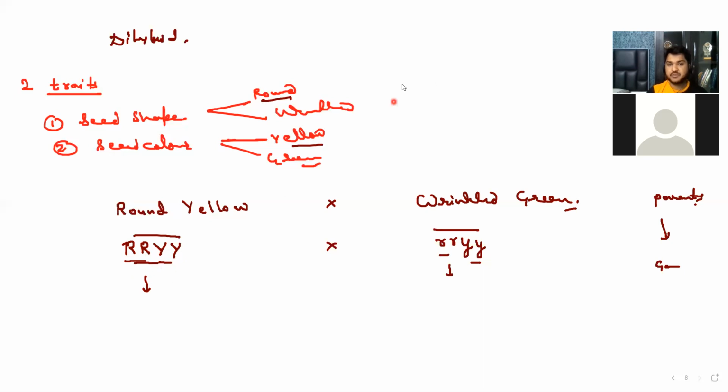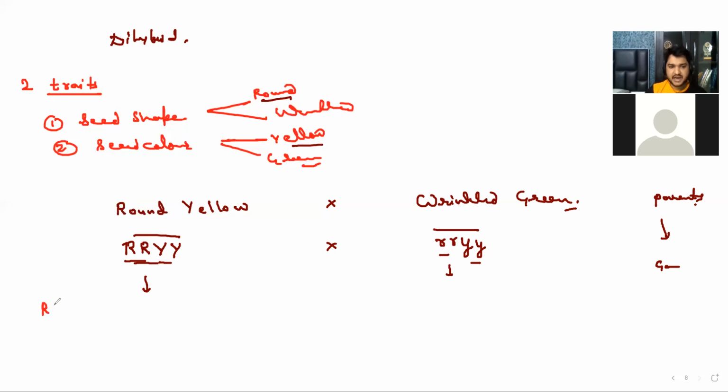So their gametes would be, so all gametes are same or different? Tell me. Different. All gametes are same. No, see, it depends. Right now it is the same. With this and this, with this and this, with this and this, and with this. So all gametes would be the same, identical.